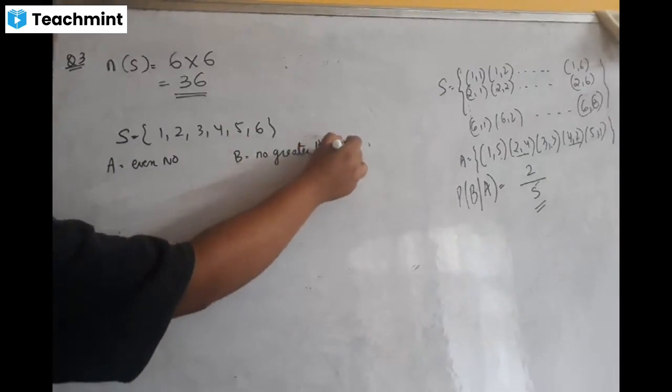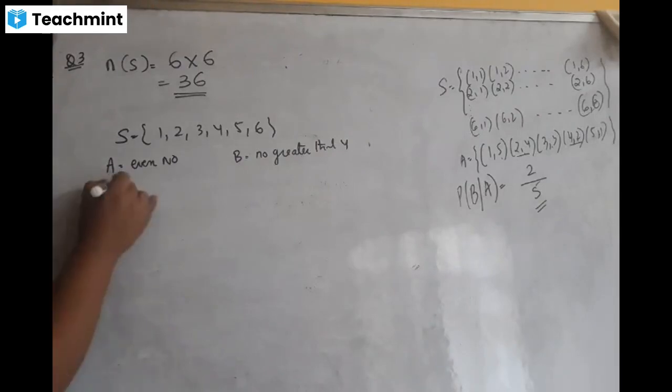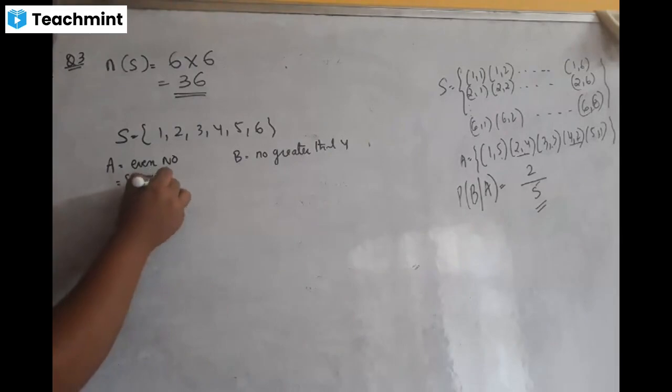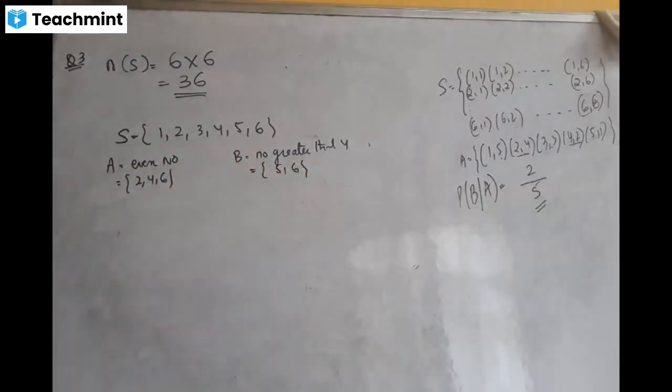Greater than 4. Which are the numbers which are greater than 4? So 5. What is an even number? 2, 4, 6. So what are the numbers greater than 4? 5 and 6. Yes or no, everyone? Yes, sir.